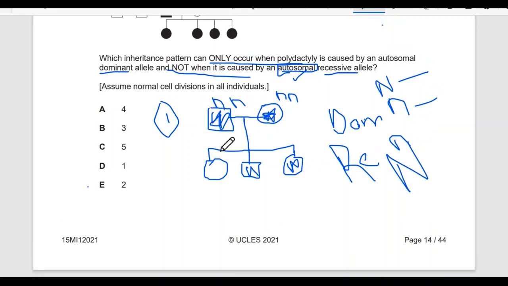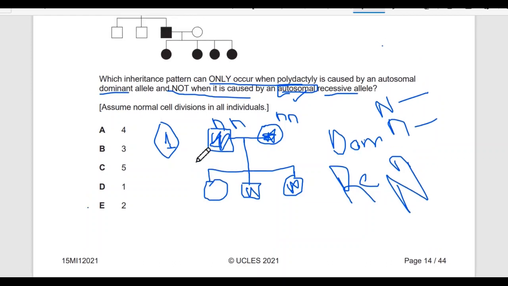You can just write this down somewhere: if both of the parents are affected in an autosomal condition. I'm specifying autosomal for a reason, because these tricks will help you for autosomal conditions most of the time. It is valid for some situations in sex-linked, but not most of the time, because sex-linked also depends on gender.